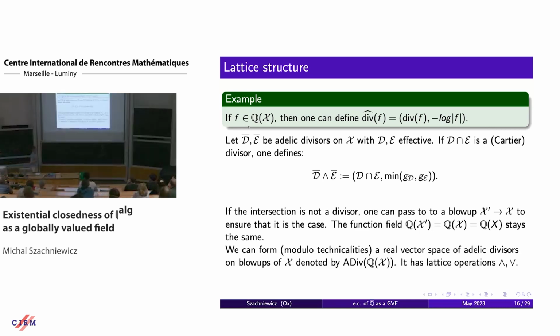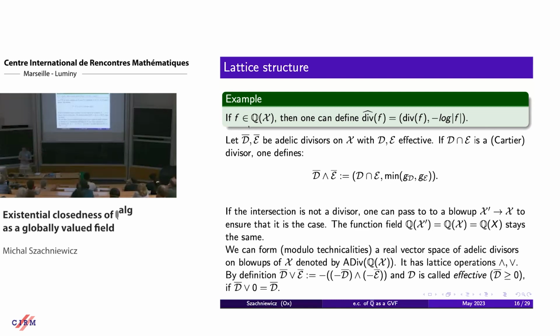So one can form a real vector space of adelic divisors by passing to blowups. So then it only depends on the function field of the variety, and it is a real vector space that has lattice operations. And one can also define maximum dually, or in this case, one just takes the sum of all components. Okay, and then if we have maximum, we have also the effective cone, which is the cone of elements such that maximum with 0 doesn't change them. So this is only taking the positive components in the decomposition of the divisor.